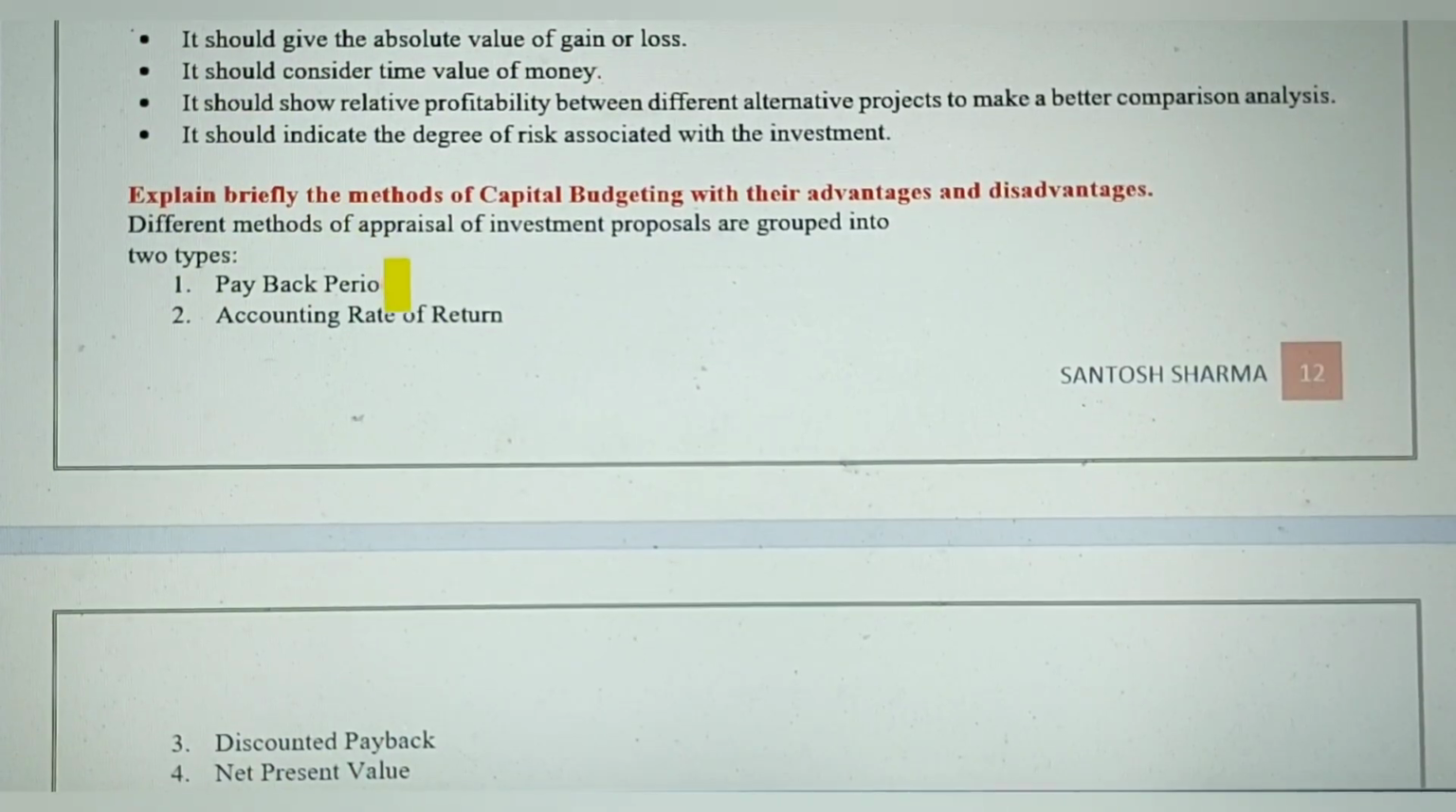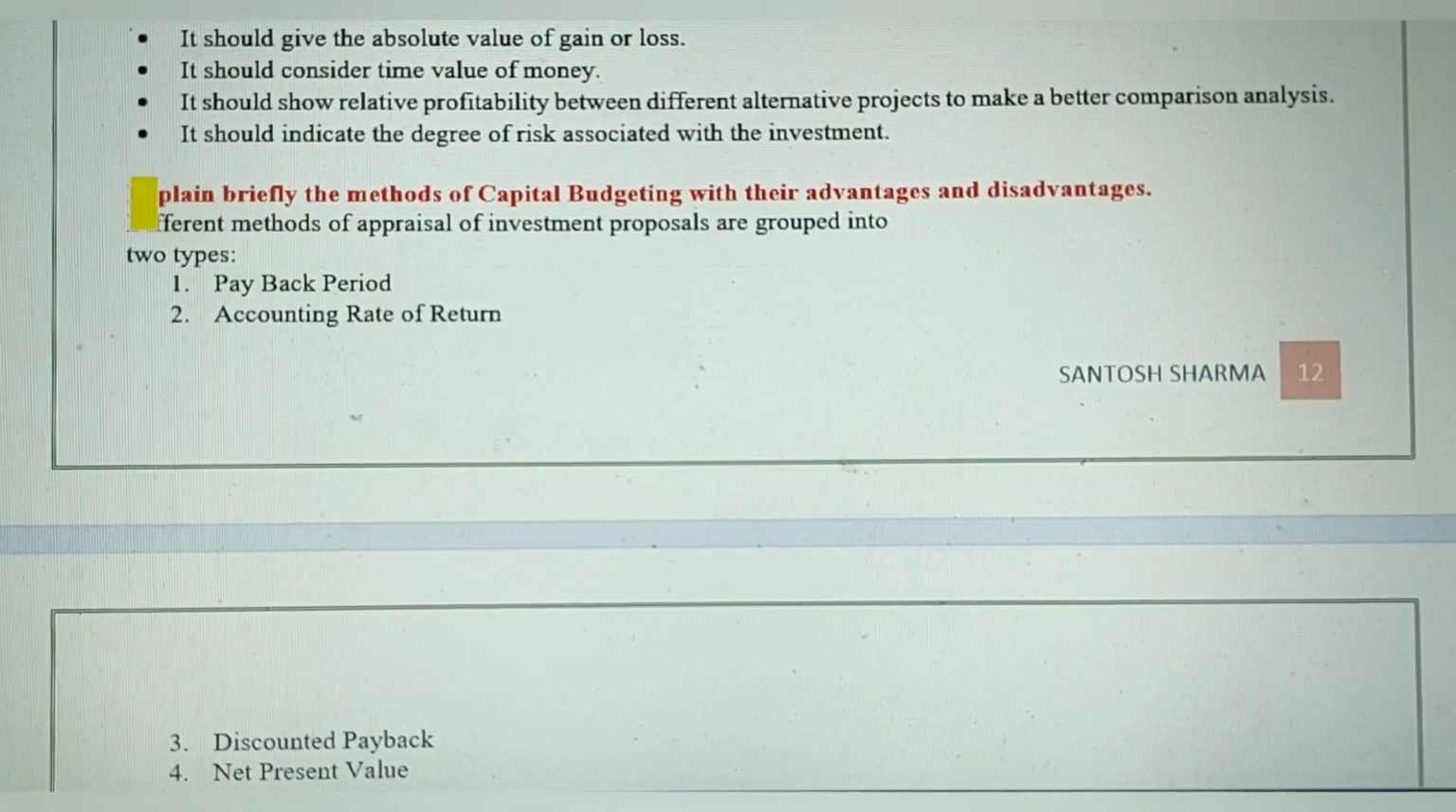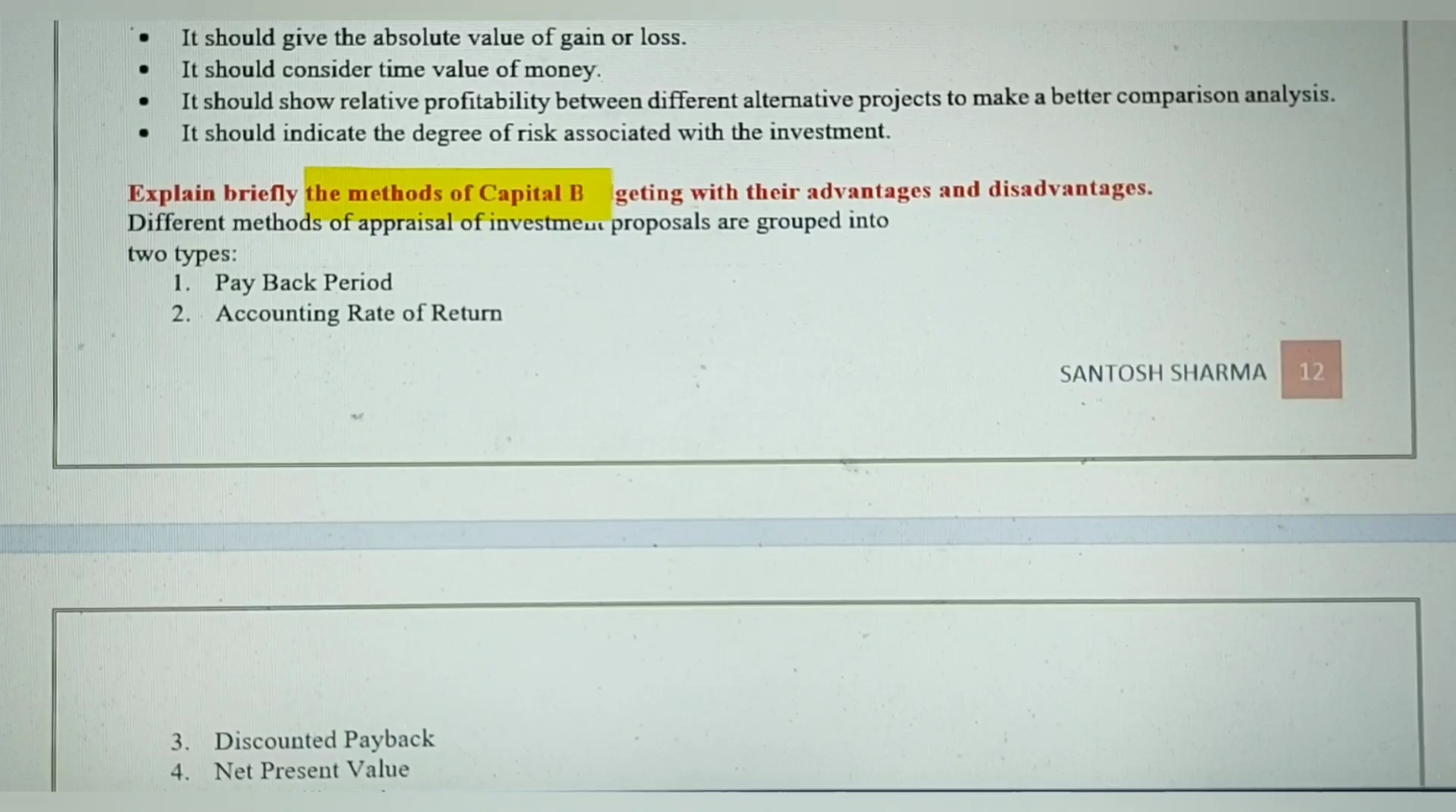So let's move ahead to the next question, and this is again on the methods of capital budgeting.